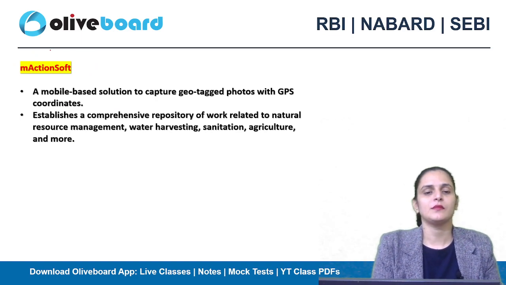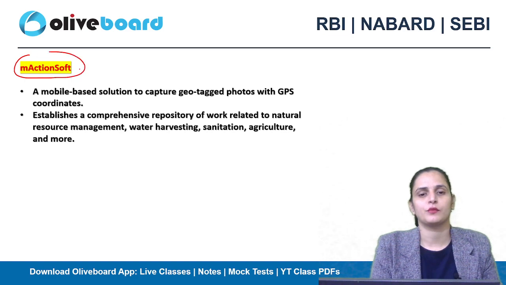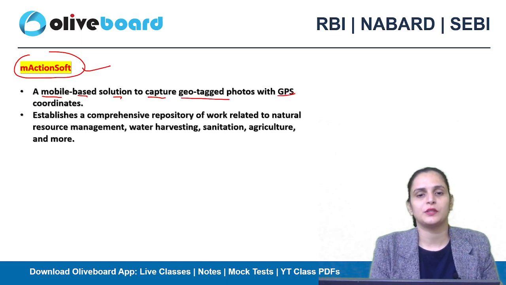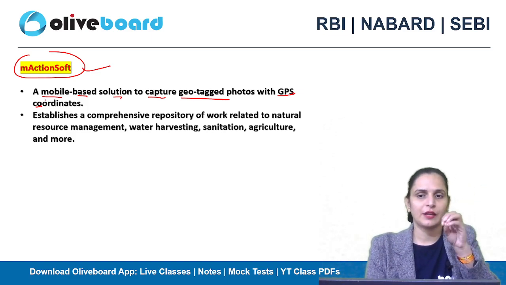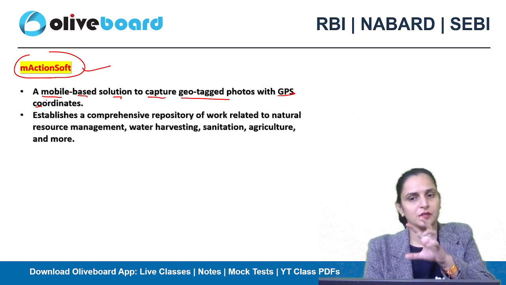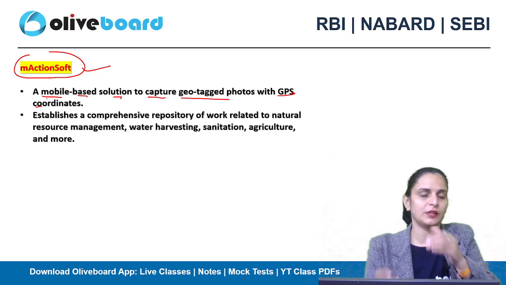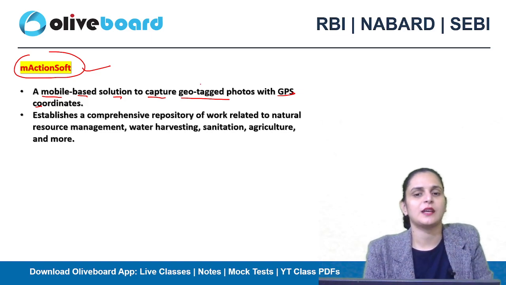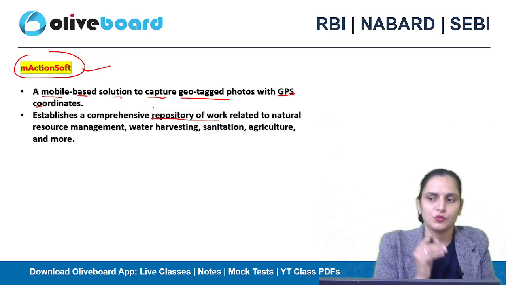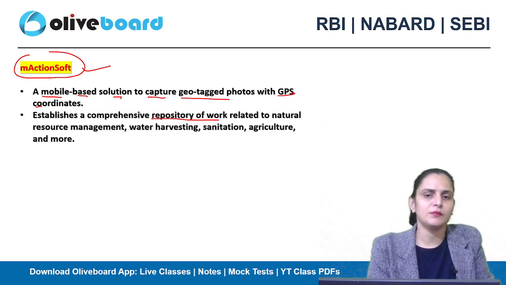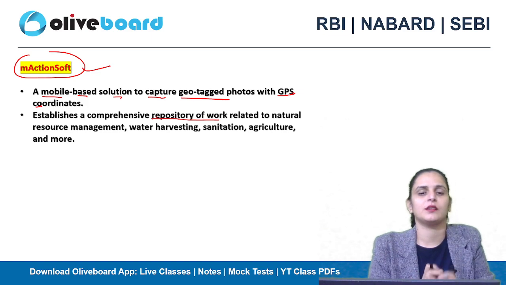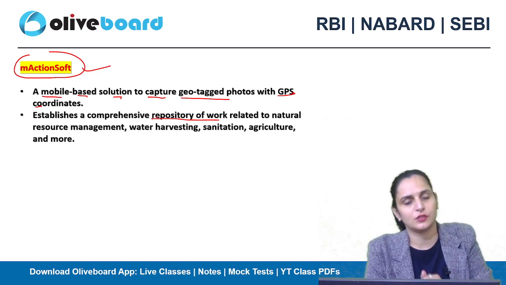Okay. Next is MActionSoft. What is it? It's a mobile-based solution to capture geotagged photos with GPS coordinates. Okay, so geotagged photos are photos related to a geographical area with the help of a global positioning system. It is a mobile-based solution so that you can capture these images, and it will establish a comprehensive repository of work related to the natural resources management going on in an area, water harvesting, sanitation, agriculture, and many more. So that's how you can establish a comprehensive repository of work. Okay.